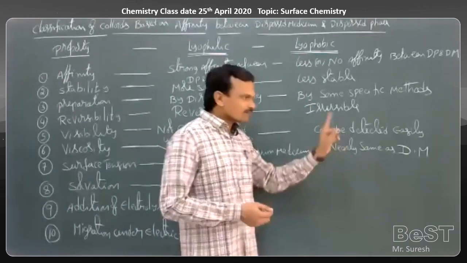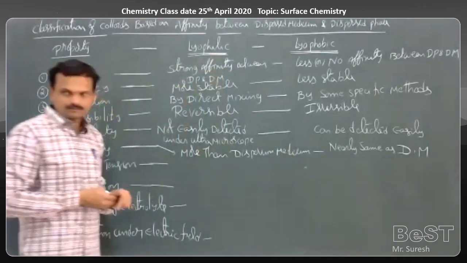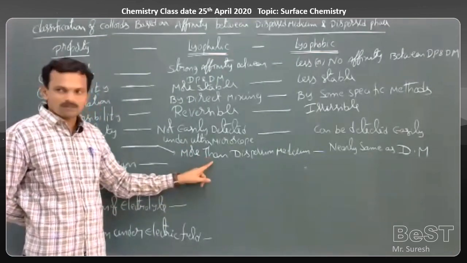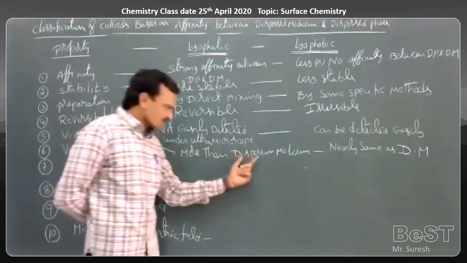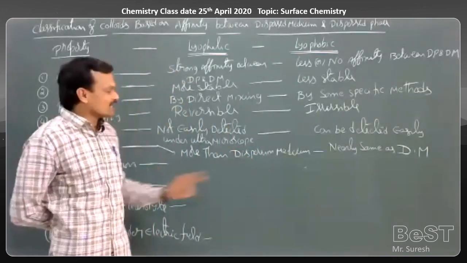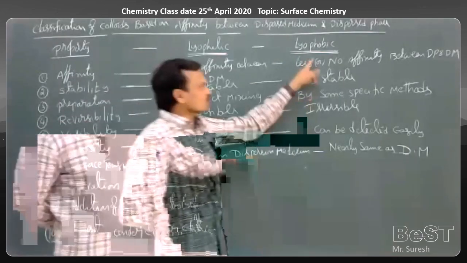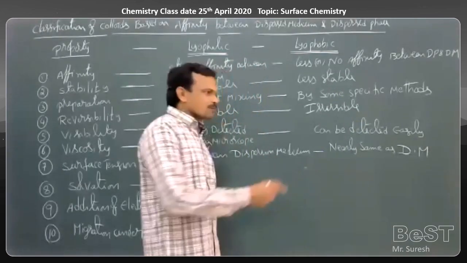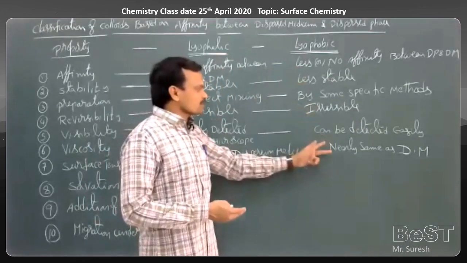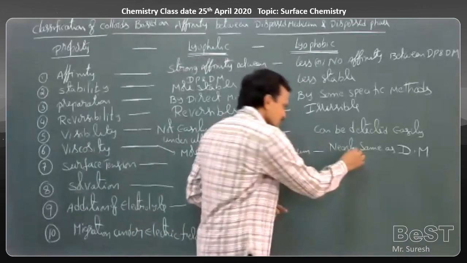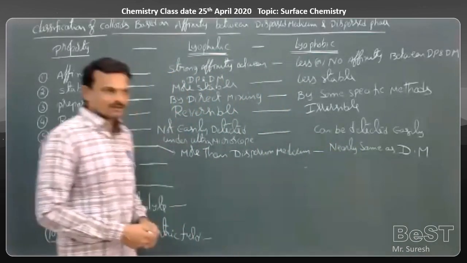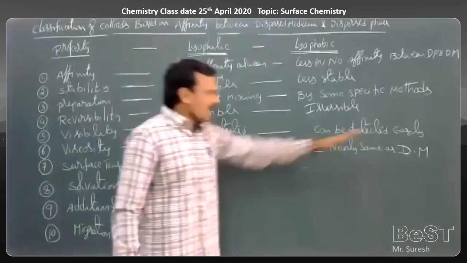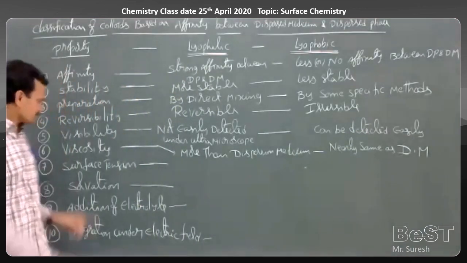The viscosity of a gold colloidal solution is nearly the same as that of water. The reason behind this is affinity only. Here there exists a strong affinity between the dispersed phase and dispersion medium. As a result, the viscosity of the total solution increases compared to the dispersion medium. Whereas here almost negligible affinity or no affinity exists. As a result, the interaction between the dispersed phase and dispersion medium is negligible. Hence, the viscosity remains nearly the same. So here viscosity is more, and here viscosity is nearly the same as that of the dispersion medium.